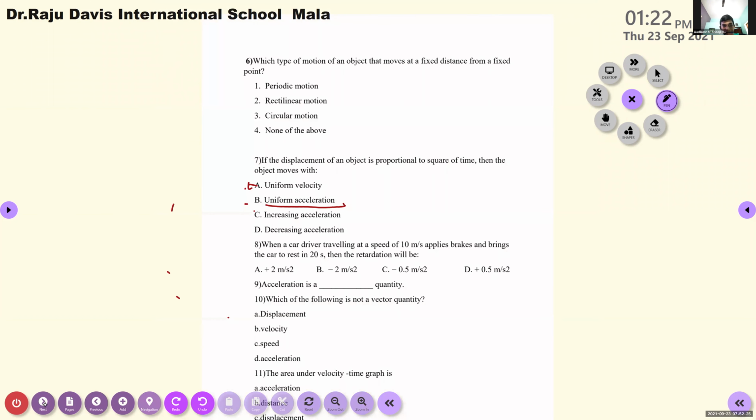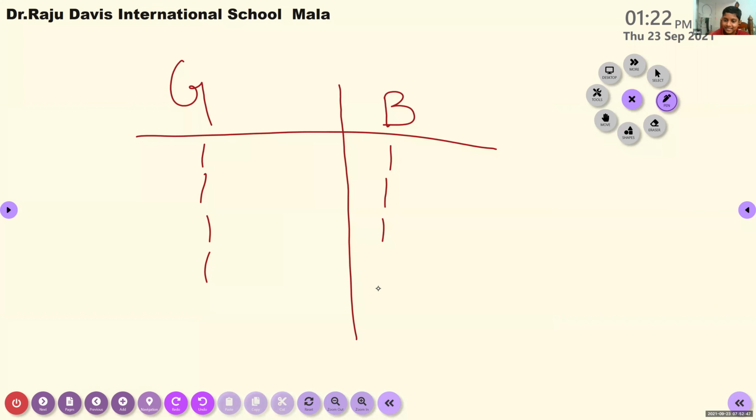When a car driver traveling at a speed of 10 meters per second applies brakes and brings the car to rest in 20 seconds, then the retardation will be dash. Negative 0.5. Yes, it's right. Good.